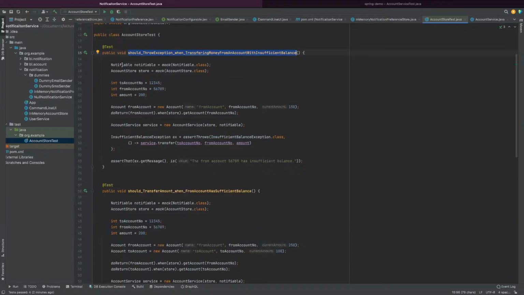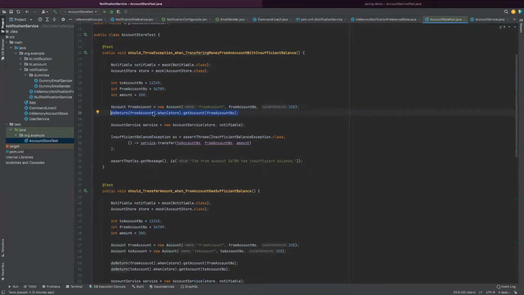What I'm doing is, I need a notifiable, which is a mock of notifying, and the to account number. Account number is 12345. From this account, the amount is 200. So I'm creating the from account object, and the account number is there, and the current amount is 150. Now remember, you are going to transfer 200, but the from account only has 150.